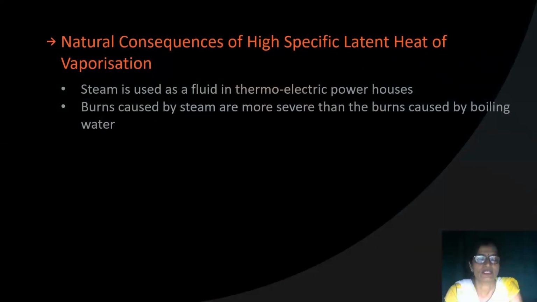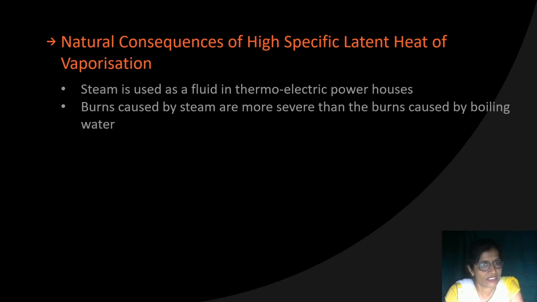Therefore, steam is used to run turbines because its heat content is very high. It is the heat energy carried by the steam in bulk which turns the turbines that are coupled to the electric generators to produce electricity. Now next is that burns caused by steam are more severe than the burns caused by boiling water.